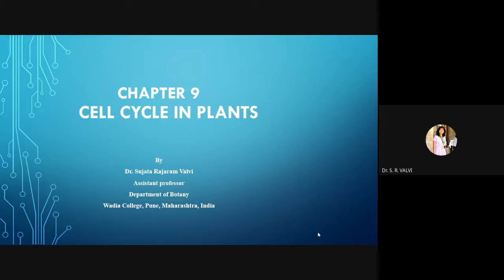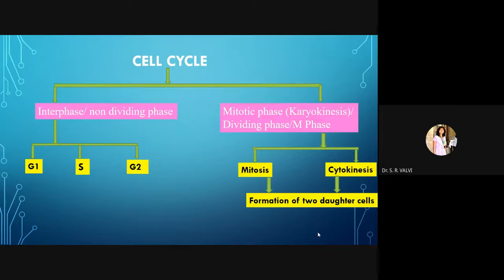Today I am going to explain the cell cycle in plants. So, what exactly is the cell cycle and how does it occur? What are the different phases included under the cell cycle? See here, the cell cycle comprises two phases, mainly two phases.